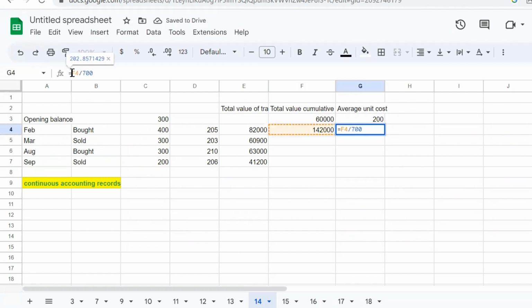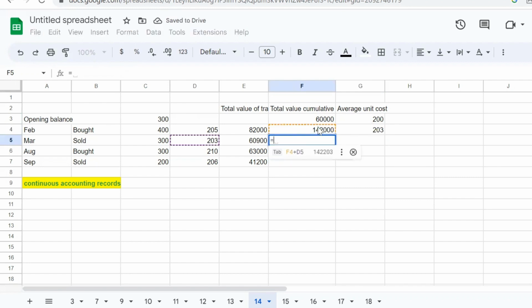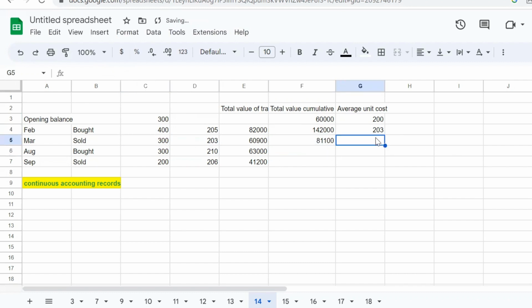Let's round. And here we sell, so we need this. And we had 700 and we sold, we have 400. Let's also round.